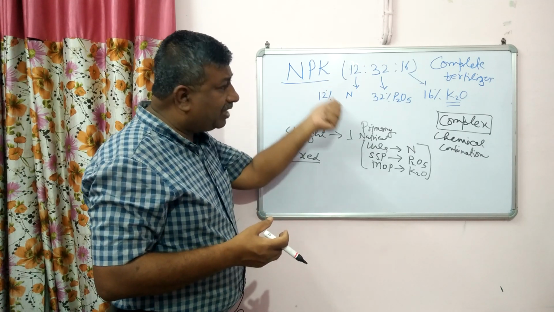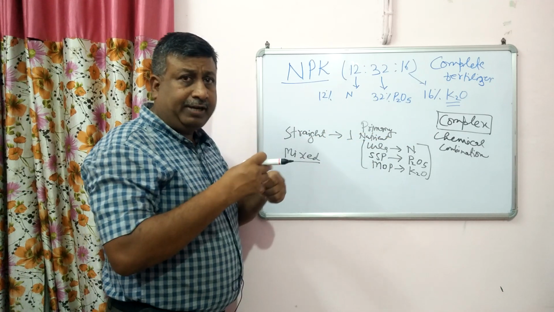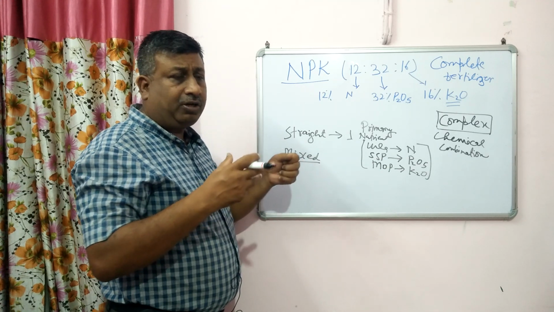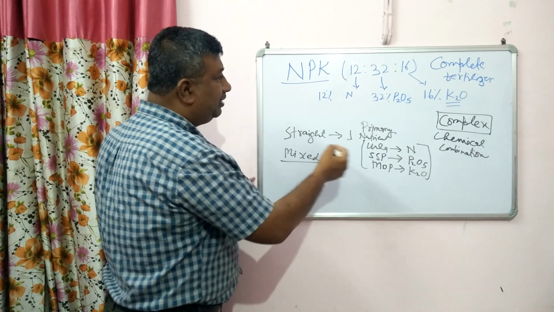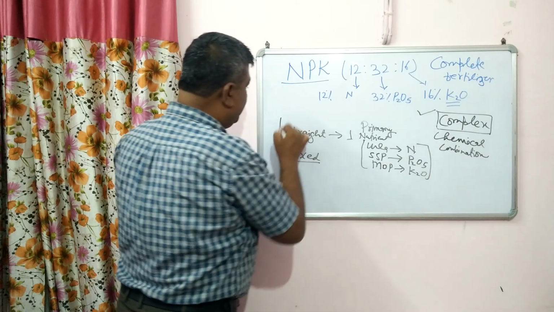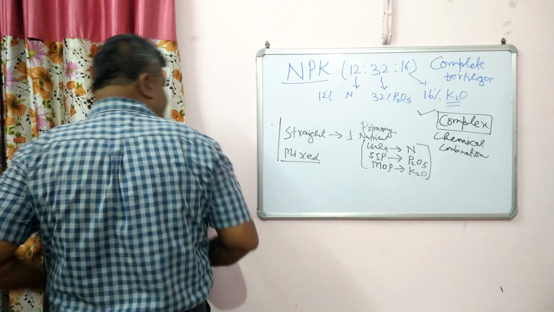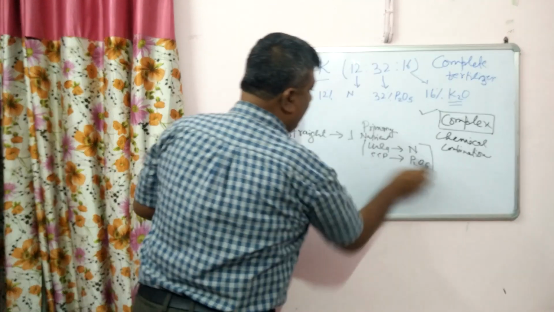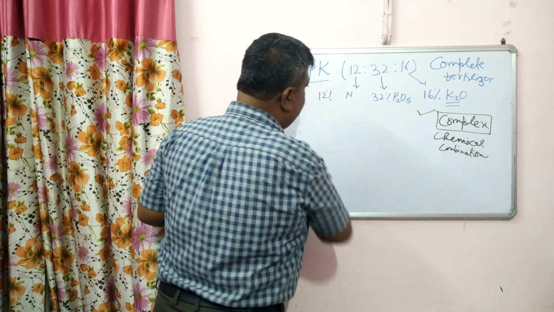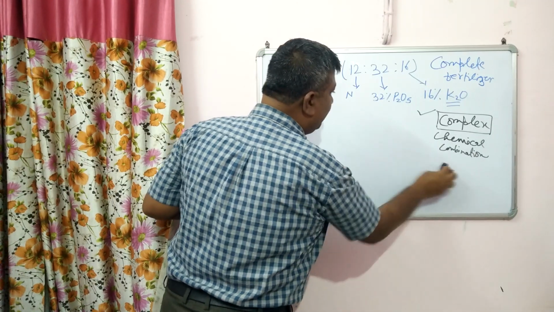बट इन केस ऑफ कॉम्प्लेक्स फर्टिलाइजर, they are chemically combined, they are chemically reacted, we cannot mix them physically. Okay, so that's why it is complex fertilizer, it is not straight and mixed fertilizer. So this is the characteristic of this NPK. Then this NPK complex fertilizer